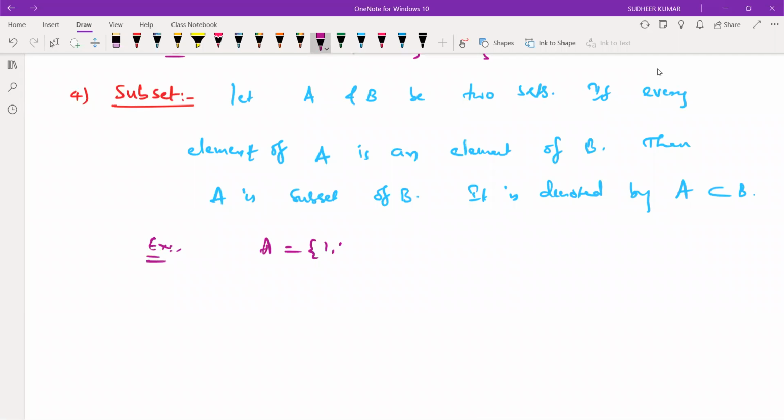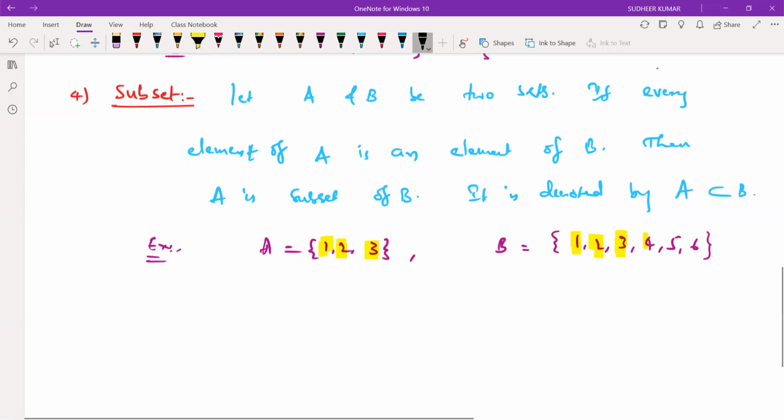Let us consider an example. Suppose set A is set of 1, 2, 3, and set B is 1, 2, 3, 4, 5, 6. So every element in A is an element of B. 1, 2, 3 exist. B may have the same elements or more than that. But as per the definition of subset, every element in A would exist in B. Then we will say that A is subset of B.